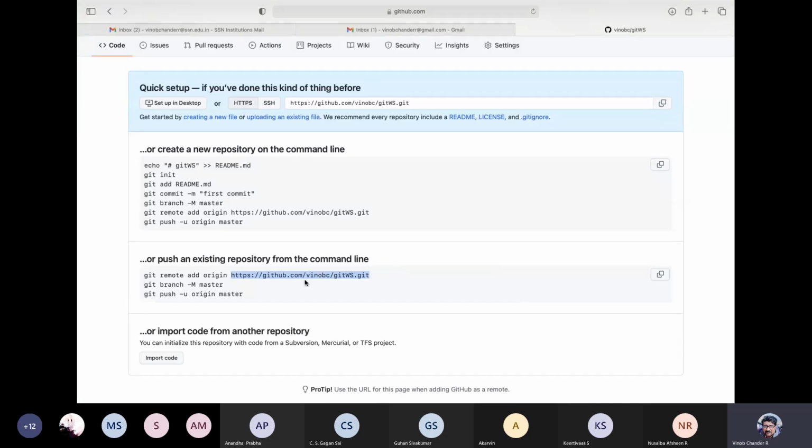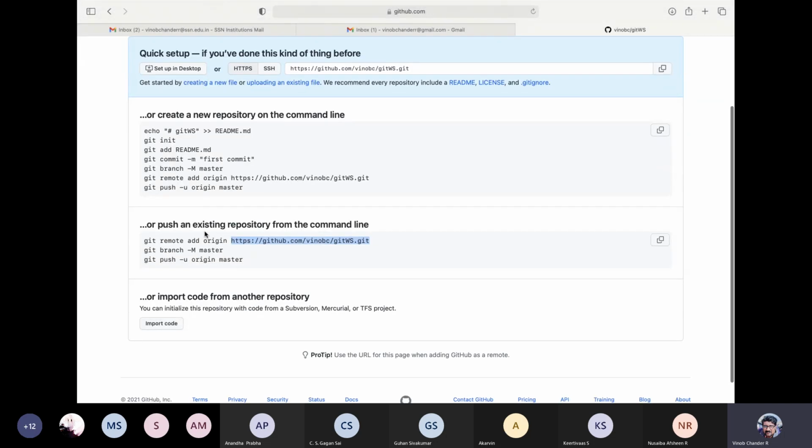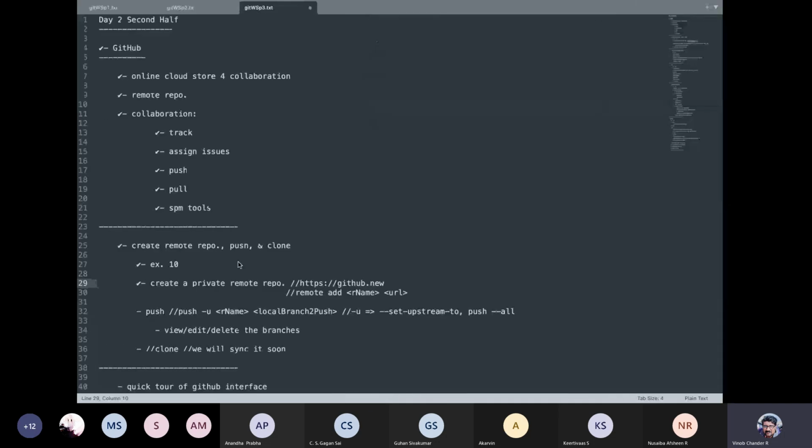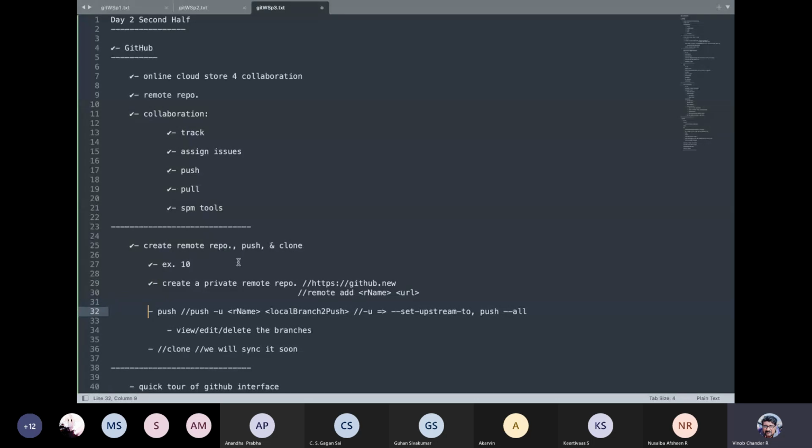Once that is done, you do a git push -u origin master. You can either do this, but master is not required here because ours is main, so we need to specify main. Previous versions of Git made use of master, and that is available even now. So master or main, depending upon what the branch name is, you can specify accordingly. Pushing is this way. You also have push all that you can do. As you can see here in the slide, if you want to push, you have some options available.